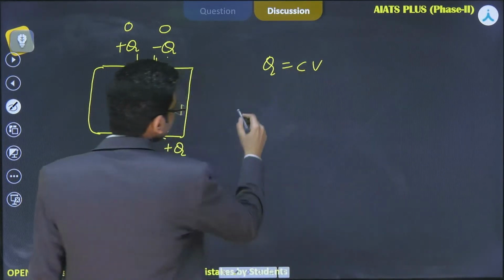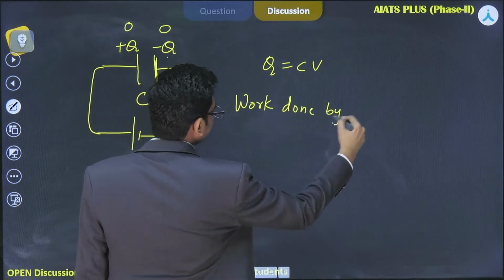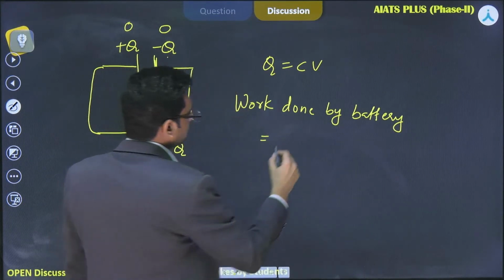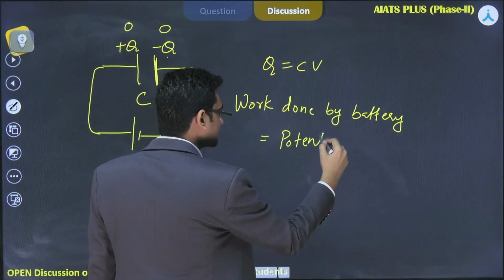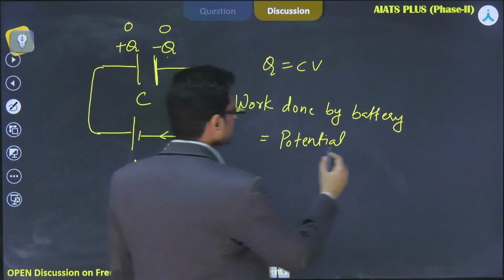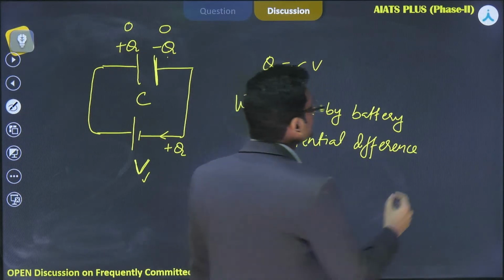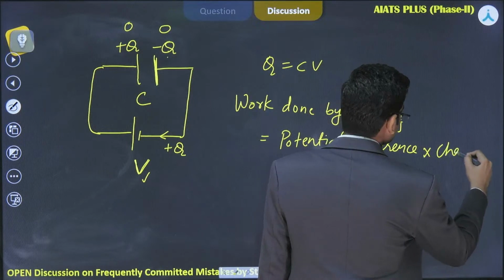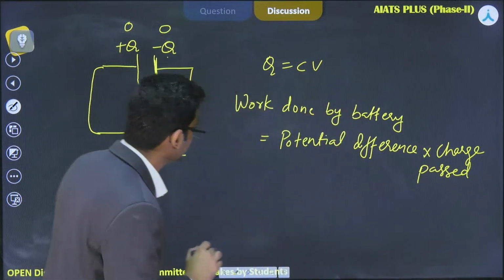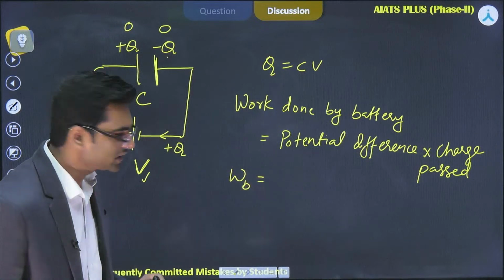Now, what is the work done by the battery? I will show it by WB. This is equal to the potential difference or EMF of the battery, since this battery has no internal resistance. I haven't shown any internal resistance here, so the potential difference and EMF will be the same. This is the potential difference multiplied by the charge passed through the battery. Now tell me, what is the potential difference of the battery? This is V.